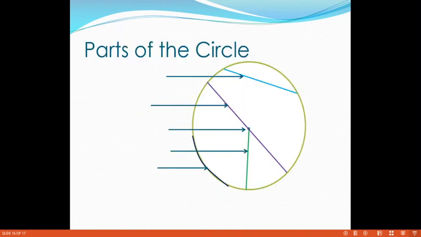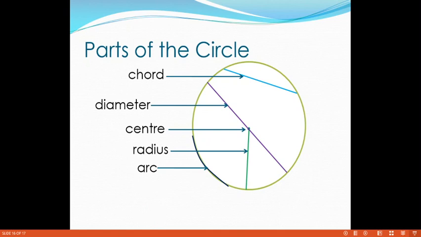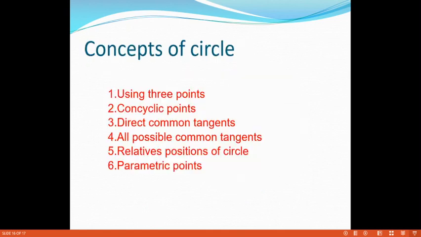So what are the main parts of the circle? First of all, chord, diameter, center, radius, arc and sector. These are all parts of the circle. Coming to the chapter, the concept of the circle: by using three points, for suppose x1, y1, x2, y2 and x3, y3, we can find the equation of the circle.